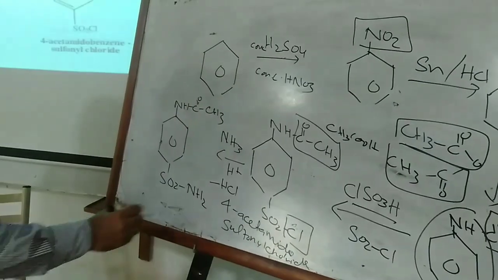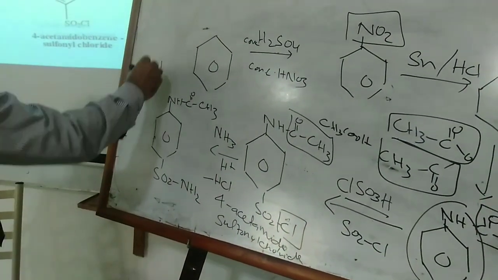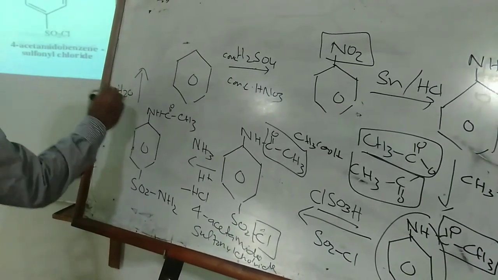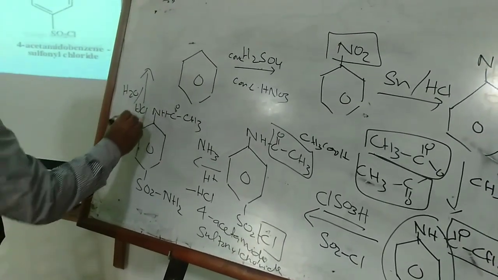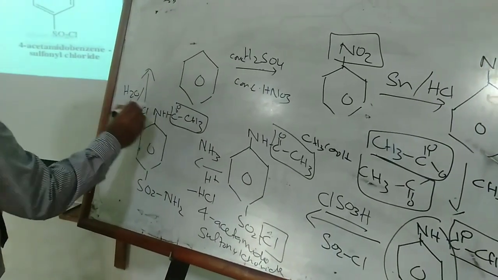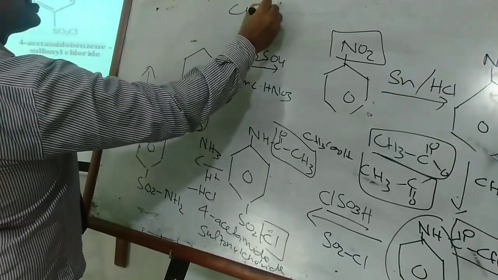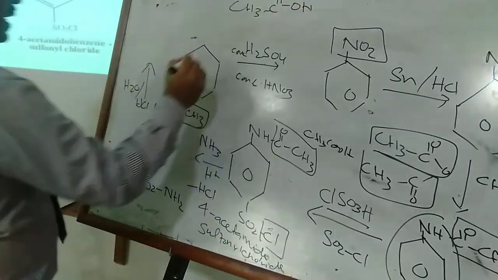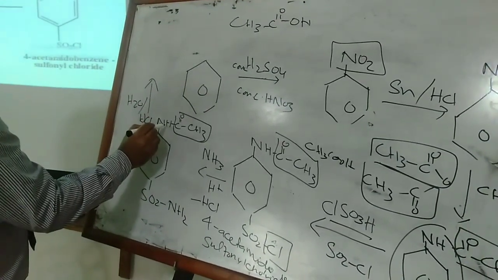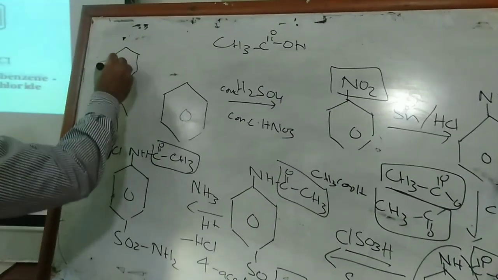That is called 4-acid amidosulfonamide, and ultimately on hydrolysis in acidic condition, that linkage is removed as CH3C double bond OH, and proton will get attached to that nitrogen, and your new structure formed is sulfonamide, that is